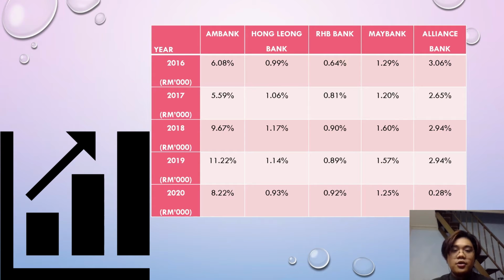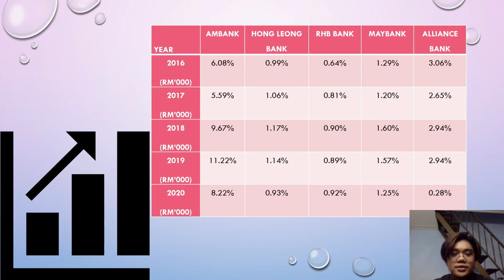It can be seen that for the ROA between these five banks from the year 2016 until 2020, Mbank has the highest ROA among them, which started with 6.08% in 2016 and then decreased to 5.59% in 2017. It then had a huge increase in ROA, from 5.59% to 9.67% in 2018 and 11.22% in 2019, which implies that Mbank managed to control its assets in generating profits effectively compared to other banks according to the table above. But in 2020, Mbank's ROA shrank to 8.22%.